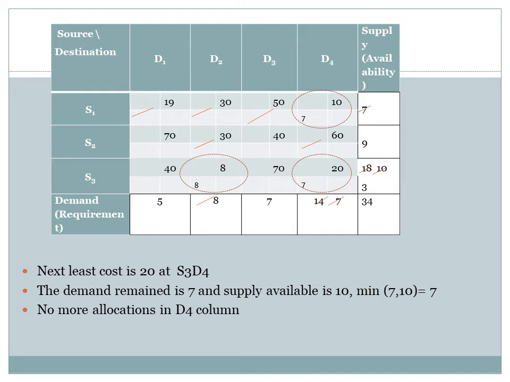The availability of the source is 10 units and the demand left is 7 units, so we can allocate a maximum of 7 units to this point, reducing the supply to 3 units and demand to 0 units. So no more allocation in the column D4, and the supply of S3 will get reduced to 3.